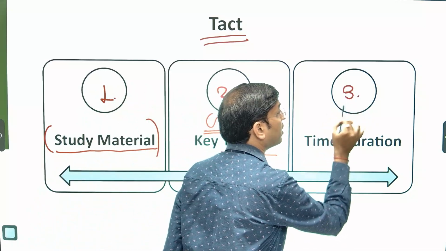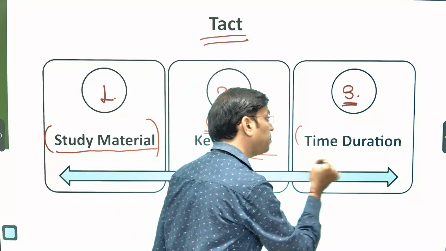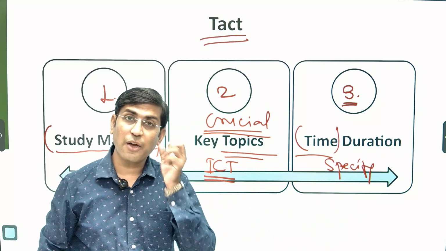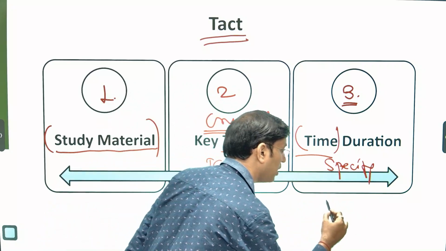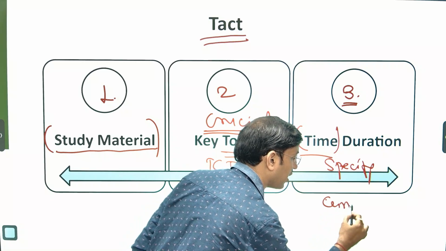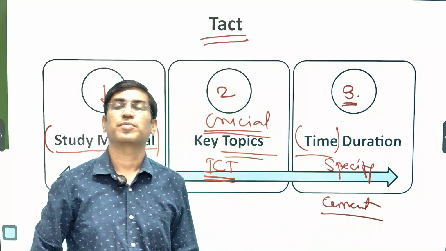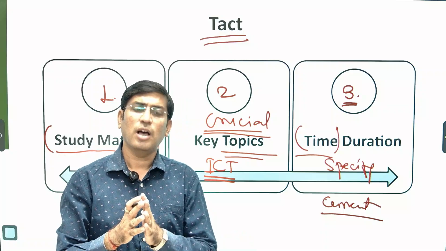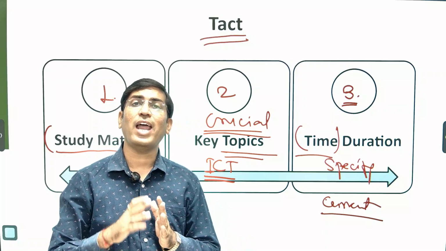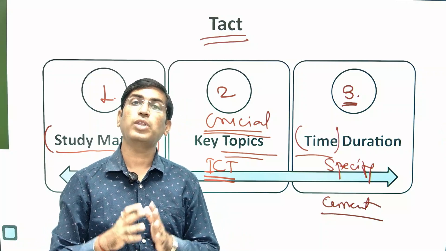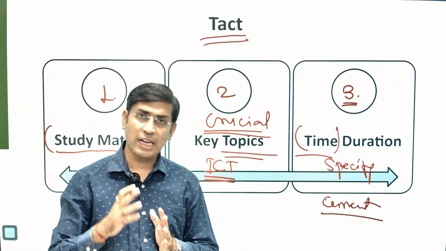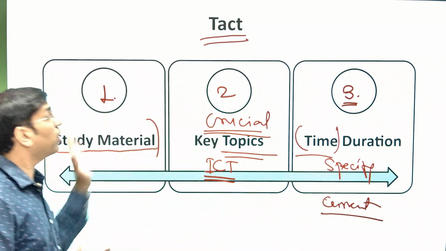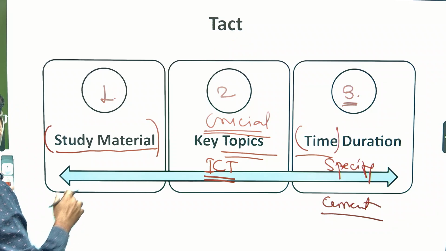Last, in the tact, again most important, specify the time duration for each and every topic. For example, if we're going with the current scenario, or current status, general knowledge, general awareness. So for general awareness with regard to current requirements, a different set of scenarios, different environment sustainability programs and how they are affected, and apart from that, a number of challenges from the environment point of view. We'll try to cover all of them from the tact point of view.